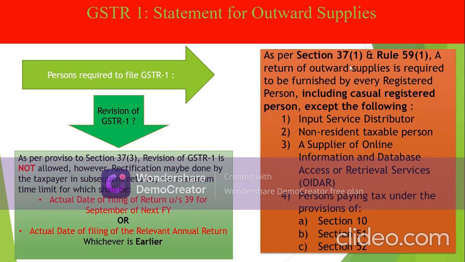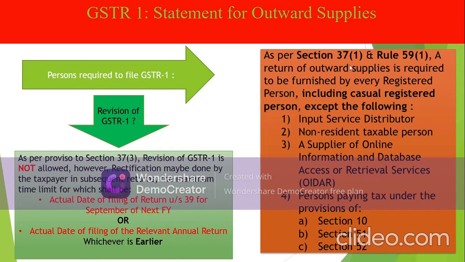Persons who pay tax under the provisions of following sections. Section 10, which basically deals with composition dealers. Section 51, which deals with persons who are required to deduct tax at source. And Section 52, which deals with persons who are required to collect tax at source.